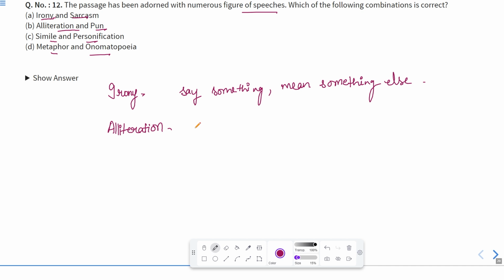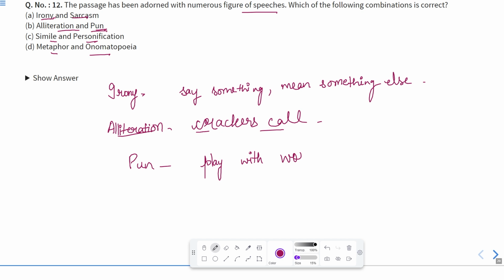Okay, the pronunciation of those two words, they begin with the same sound. Okay, for example, crackers call. Here both the words are beginning with the k sound, so that is alliteration.